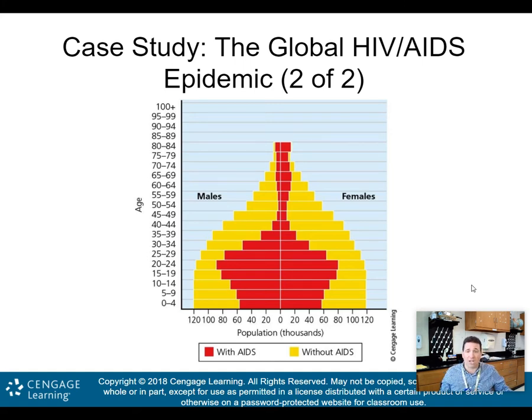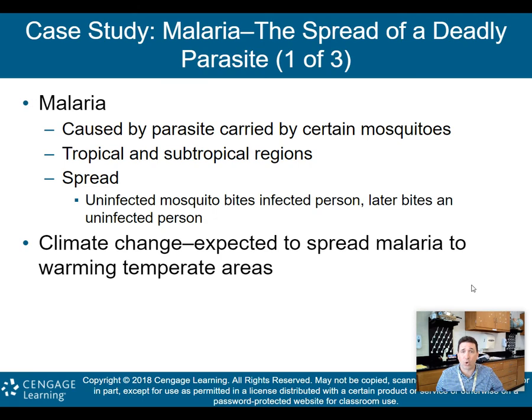All right, so that is unfortunately hard to look at. If you understand how to read this pyramid, it is a very hard pyramid to look at, because what it's telling us is that with AIDS, you're losing people 15 to 30, and they're not even making it to 40 years old. Malaria is another big issue, a deadly parasite around the world.